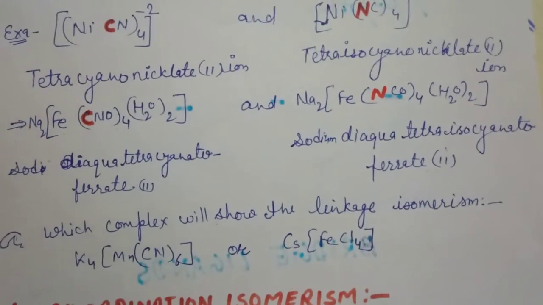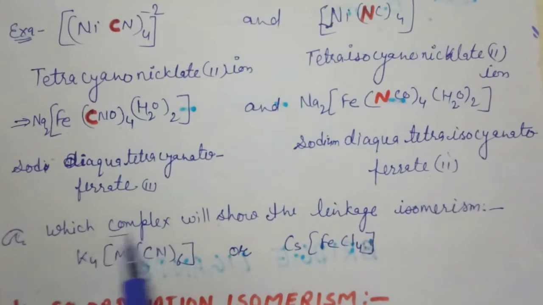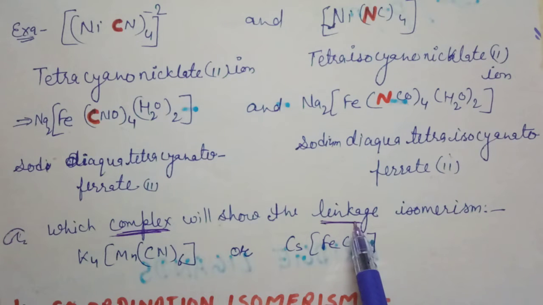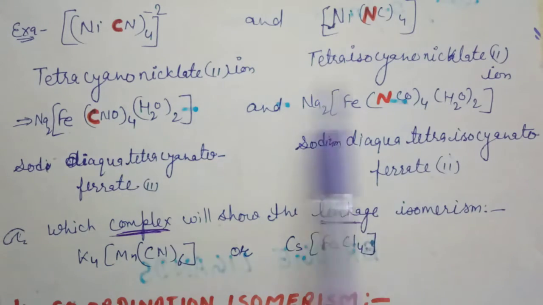See one question. Which complex will show linkage isomerism? How will you identify which compound will show linkage isomerism? The complex in which an ambidentate ligand is present.